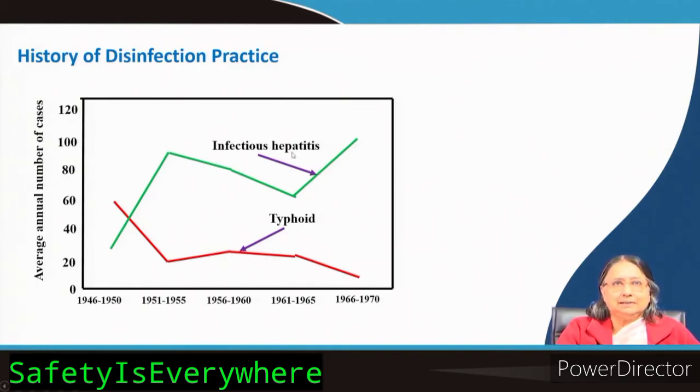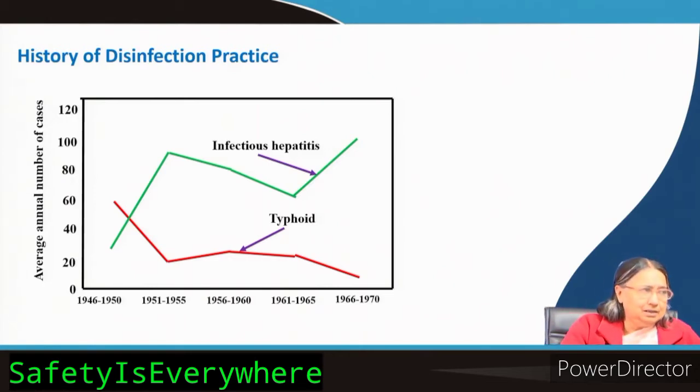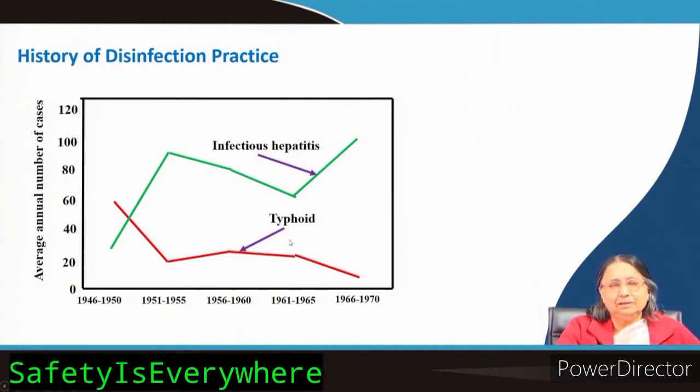Because this is caused by a virus. Disinfection practice is not effective to kill the virus. Typhoid is caused by bacteria, so chlorination can kill those types of microorganisms.